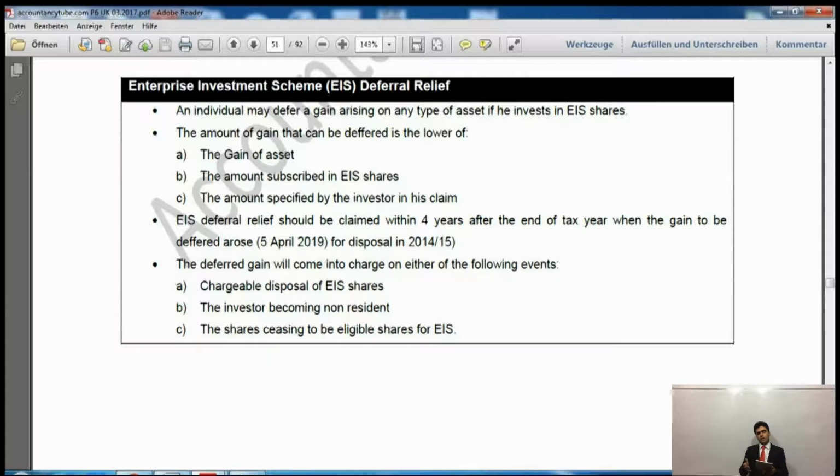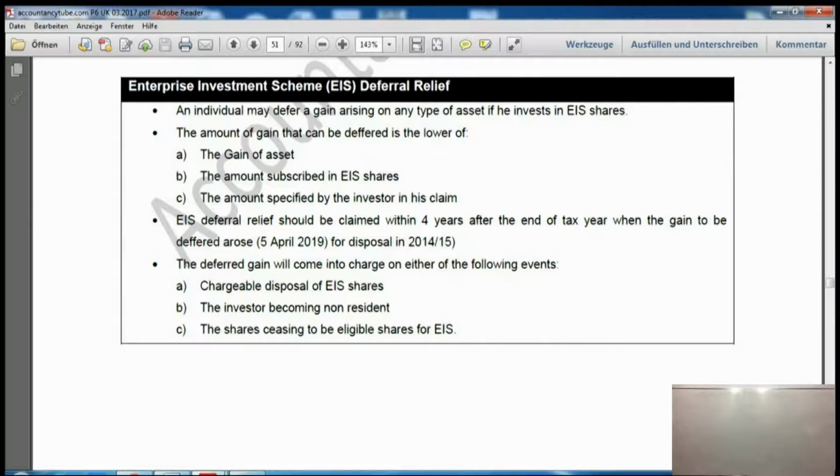Now EIS shares, you know that EIS shares are some specific shares. So for EIS companies, there are some conditions to be fulfilled to be an EIS company. So you are going to invest in an EIS company, so you are going to buy some shares in an EIS company. If you reinvest that amount which you have after selling an asset, the gain on that will be deferred. So an individual may defer a gain arising on any type of asset if he invests in EIS shares.